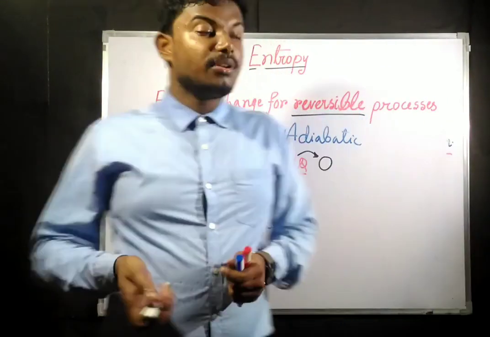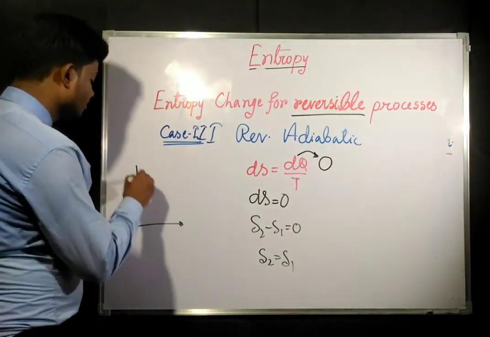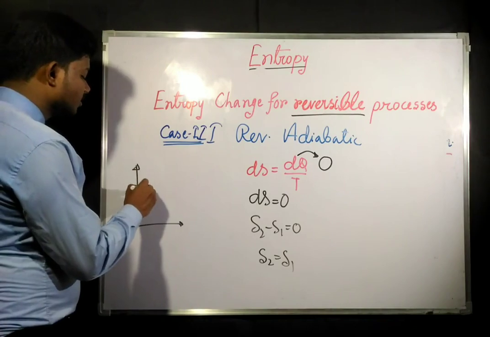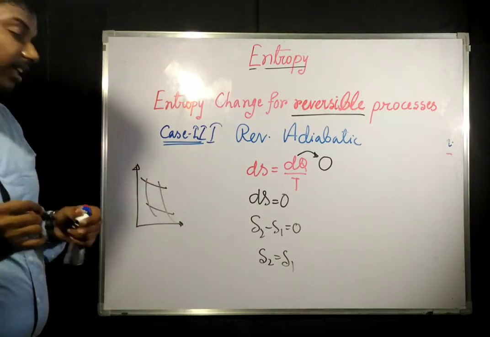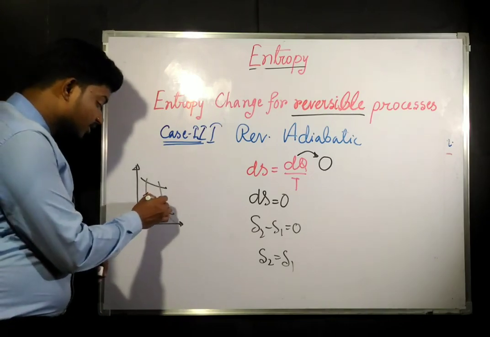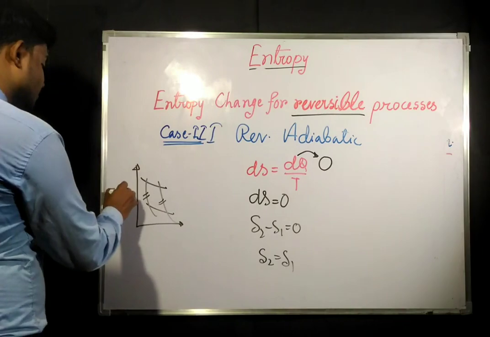If you remember, in the Carnot cycle, these two processes are adiabatic. This was the PV diagram.